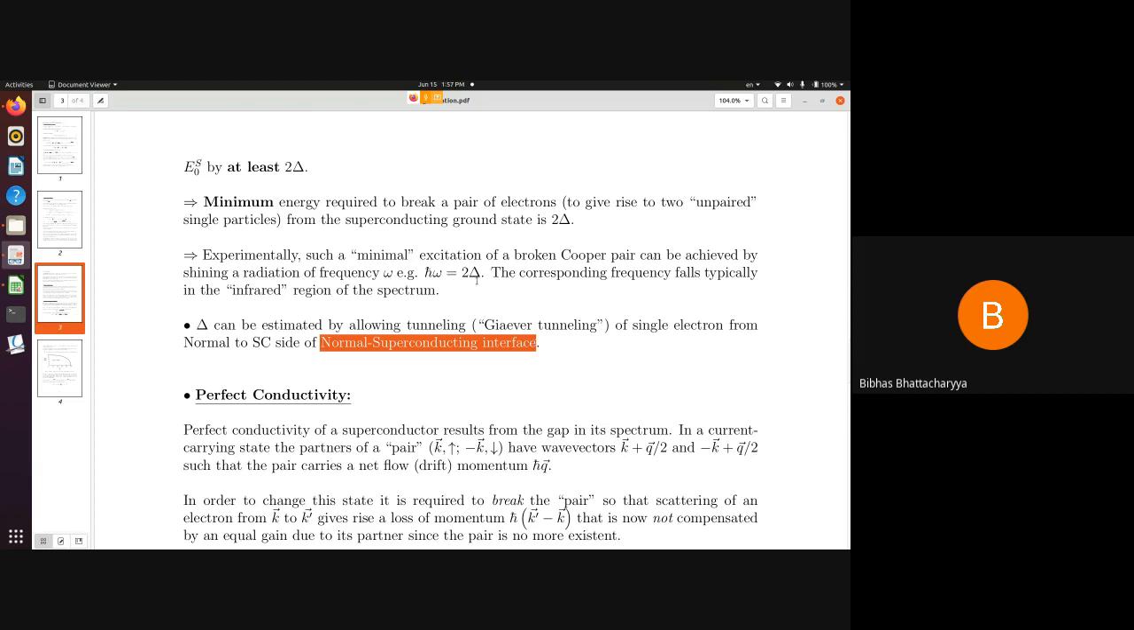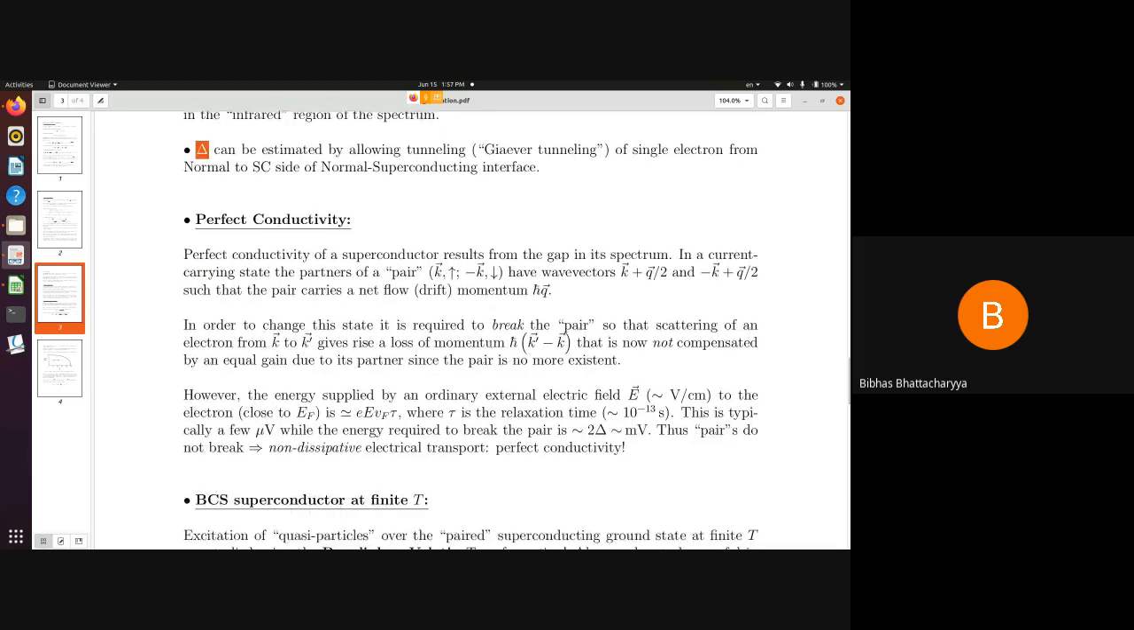So from this experiment, just by measuring the energy cost, you will be able to calculate delta. We will see in our next class, when we will be talking about Giaever tunneling, how this can be achieved. Okay, so tunneling experiments are tools for measuring these microscopic parameters.